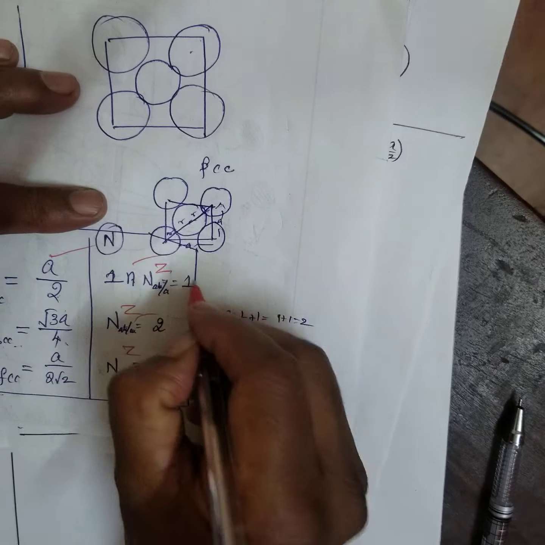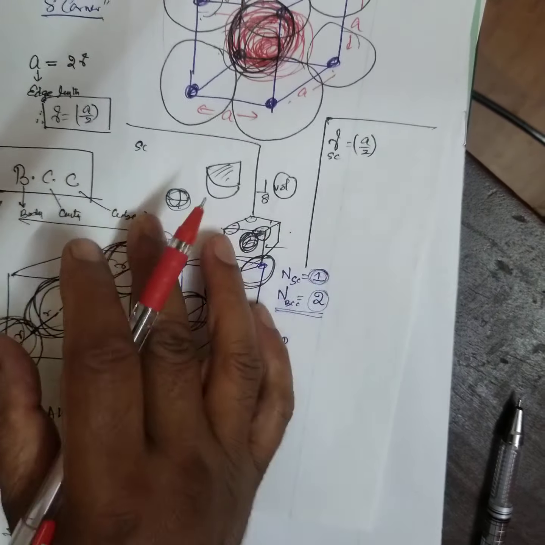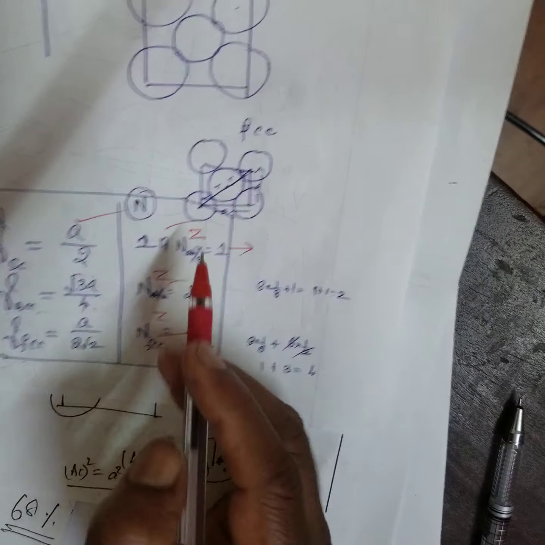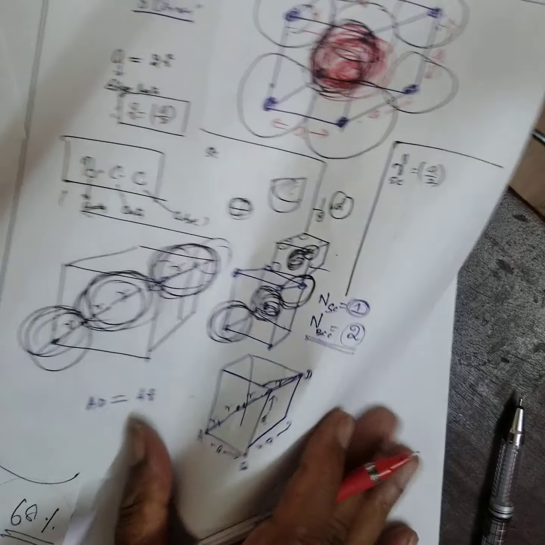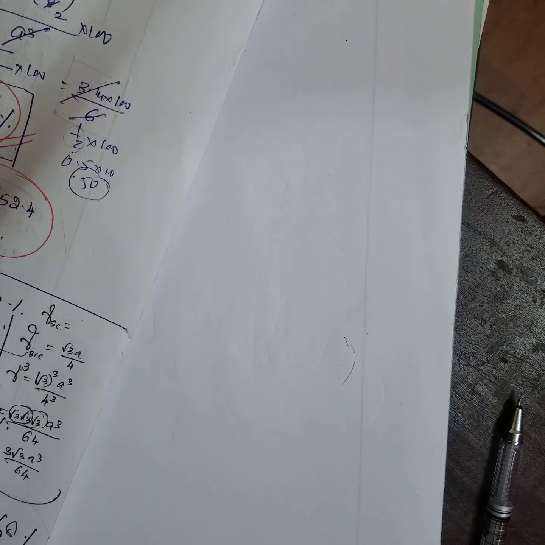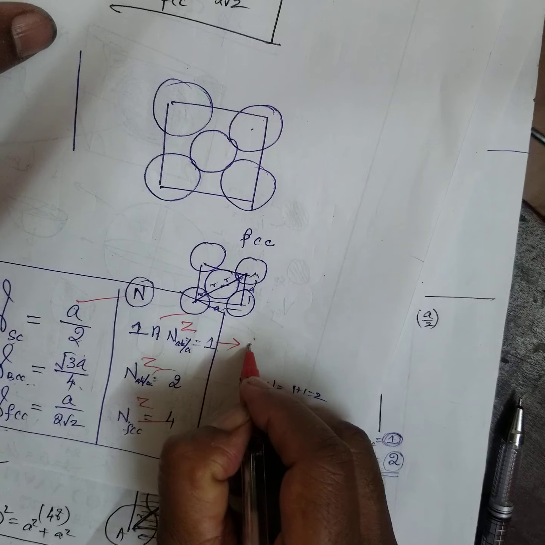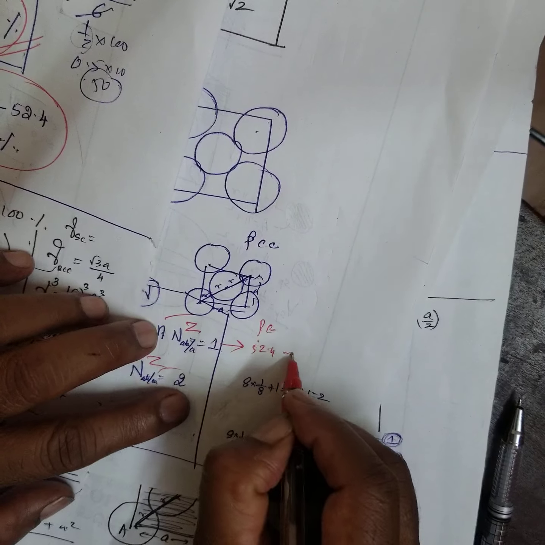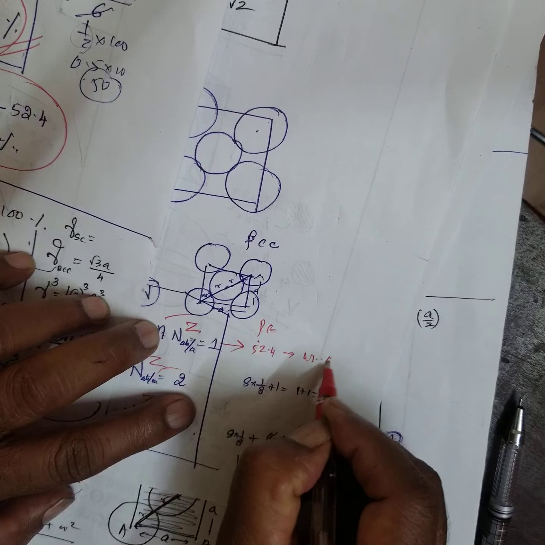this I have done. Here what is the percentage you have to write? For simple cubic, you can remember 54. What is the percentage? I don't know, son. No, 52%. 52.4%. This is packing efficiency. The remaining is what? 47.6%.